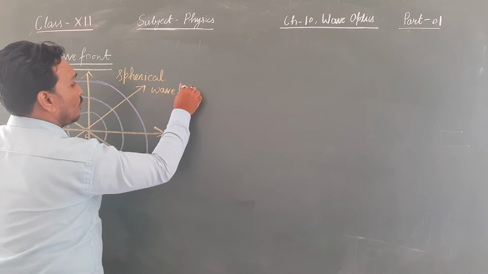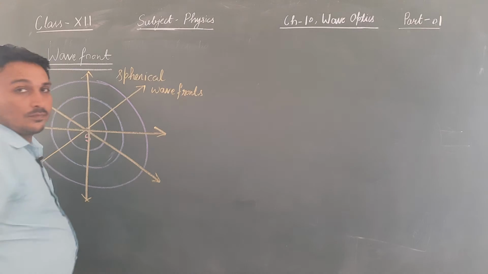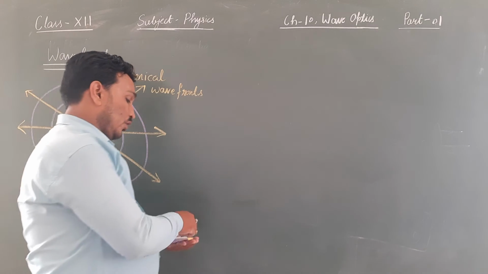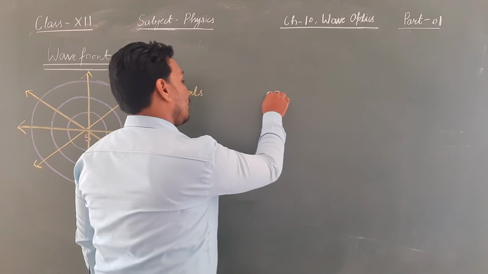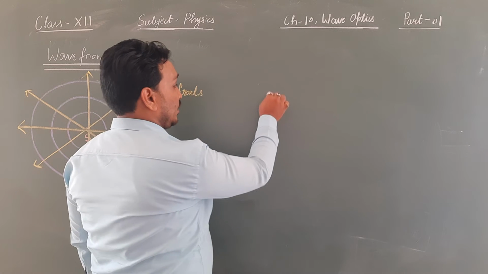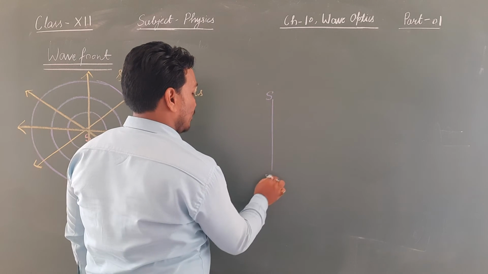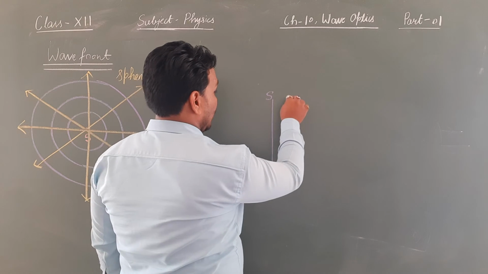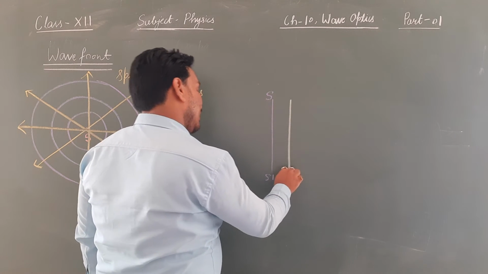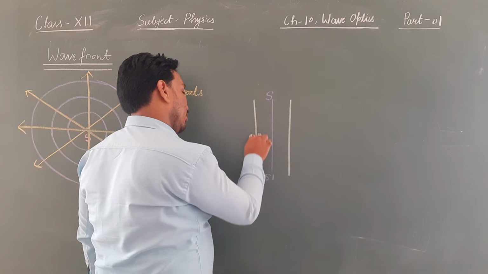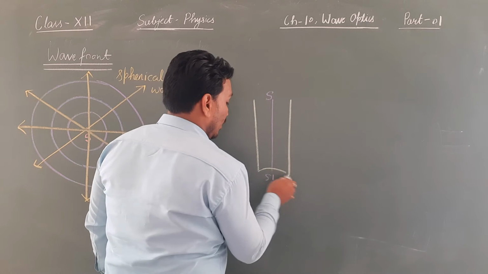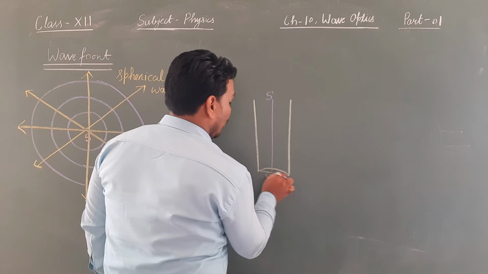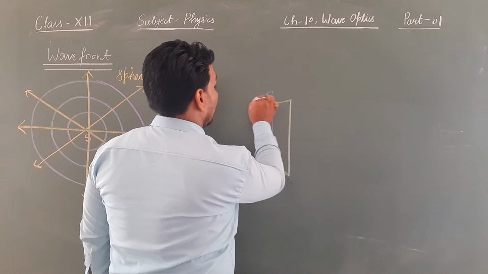Spherical wavefronts. Now suppose the source of light is a line source, say SS dash. So now how are the wavefronts formed? This time the wavefronts are going to be cylindrical, because cylindrical is a shape which remains equidistant from the source of light.